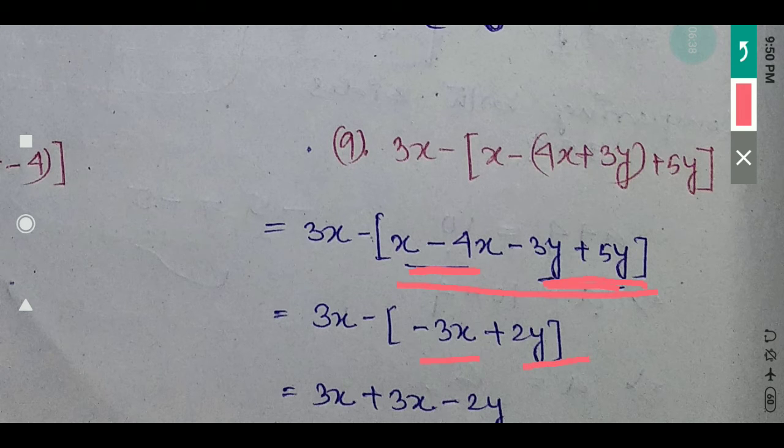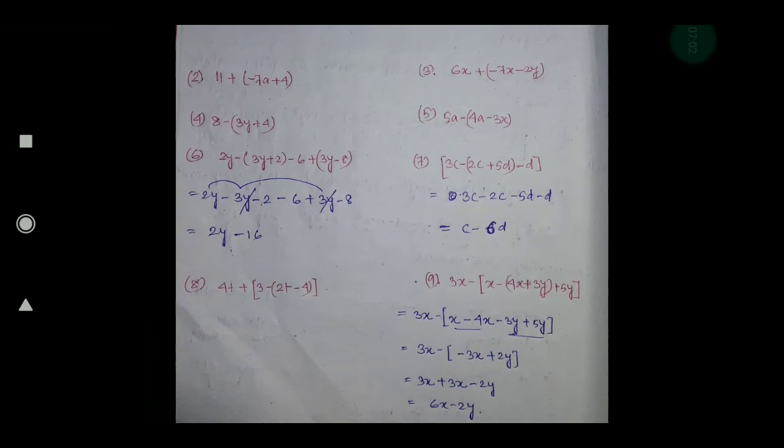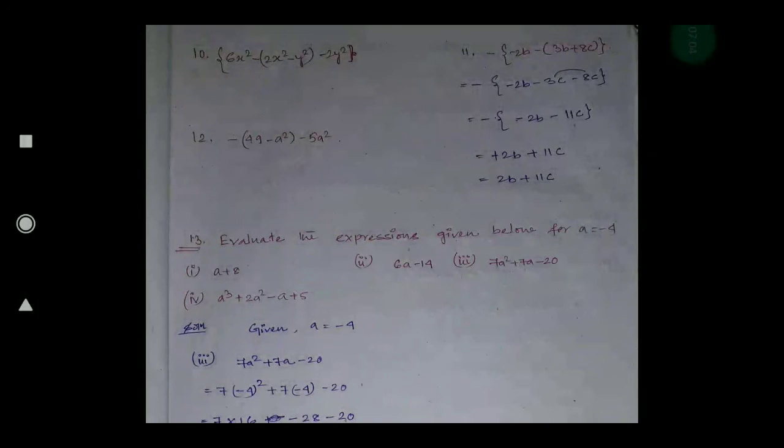Okay, now these two are unlike terms. Now here you see the bracket is given, so now I will split this bracket. Minus is given, so minus of minus 3, minus minus plus 3, minus plus, so it will be minus 2y. Plus 3x, how much will it be? 6x, then minus 2y, so the answer will be 6x minus 2y. Similarly, question numbers 10 and 11 both are the same. Once you do them by yourself, then you check.